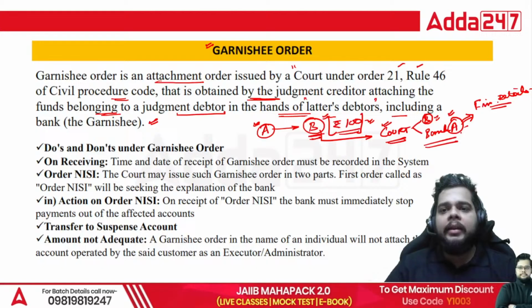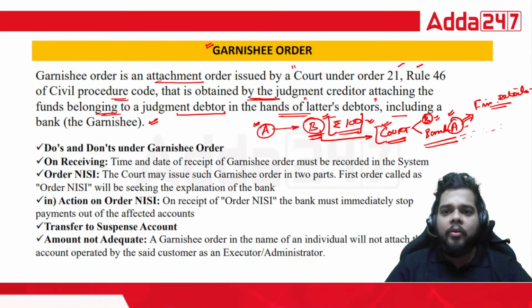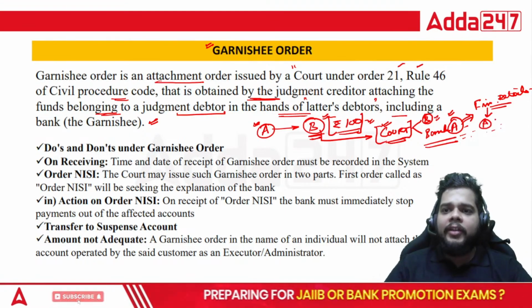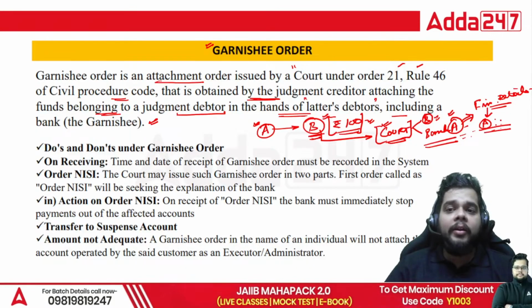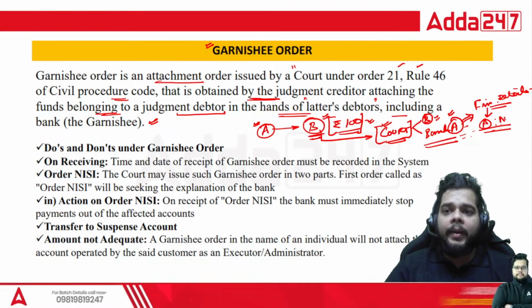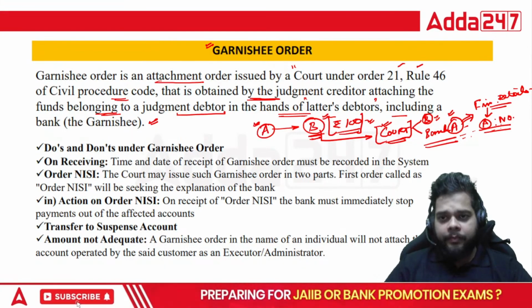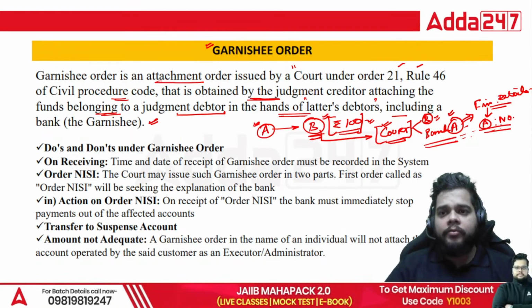And until the findings are discussed in the court, these accounts of A will be liable for no operation. So no operation will be conducted under the bank accounts of party A.